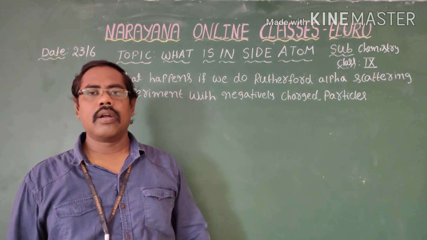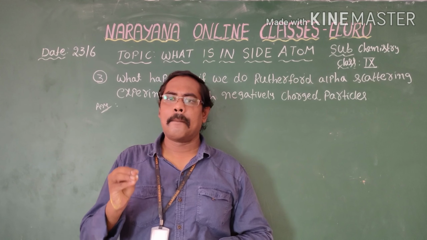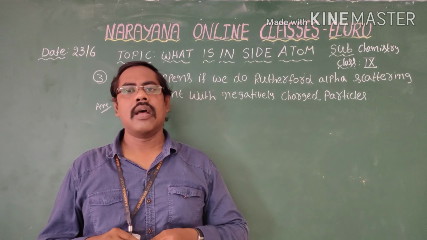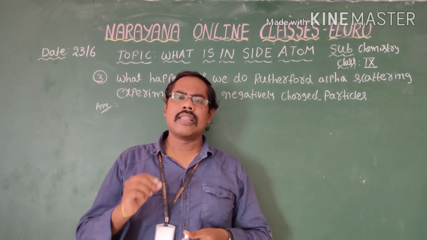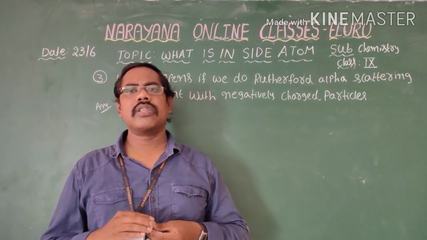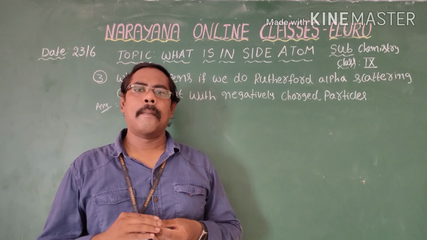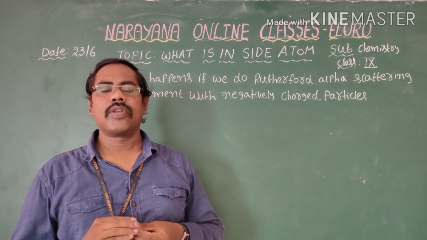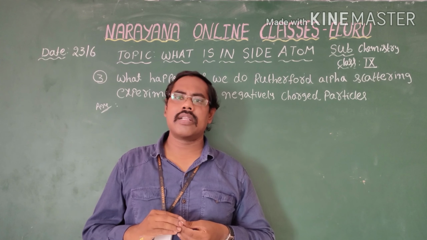Now the answer: when negatively charged particles are passed through the gold foil, many of them pass through the foil, because the atom is mostly hollow, meaning it contains mostly empty space. But at the center of the atom only positively charged particles are present.